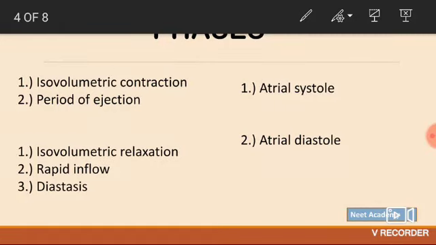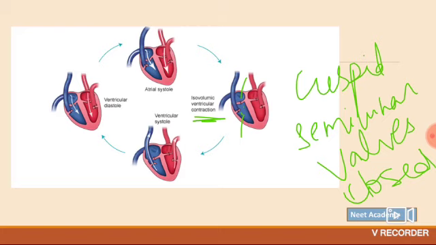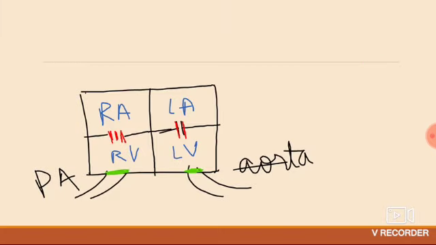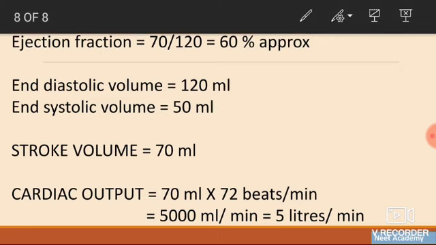Okay, so in the last part we saw the phases, right? We saw this, then we saw this, and the different events of the atria, ventricles, we all saw that. Now we'll be seeing some fractions, some volumes which you get confused with. It's not at all confusing, I'll just tell you in a few minutes.